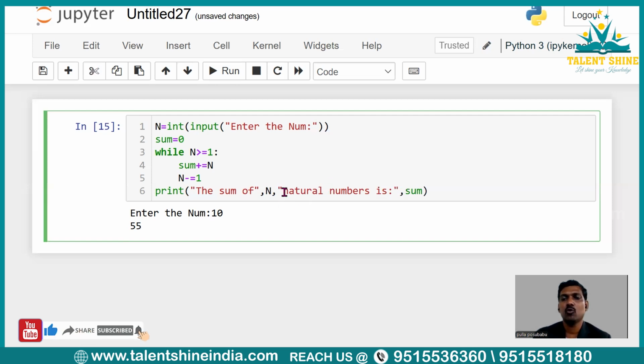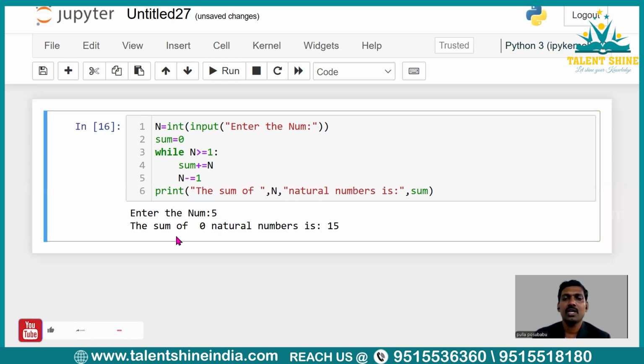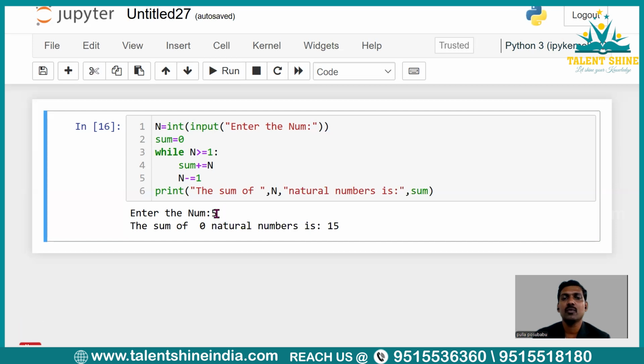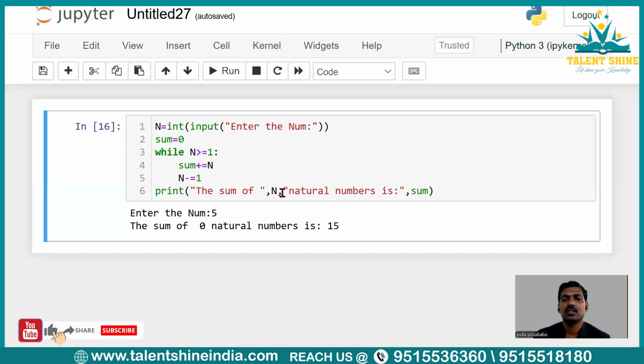So if I have executed over here, what will happen? So enter the num 5. So what happened here? The sum of 0 natural numbers is actually it has to come 5 because initially n value is 5, right? User given the number as 5, so that value has been stored in n. What happened here? So since we are reducing n value here, there is a change in the n. So at last we have n value, you could see in my program. So this is the updated n value at last. So because of this, the 0 comes over here, right?